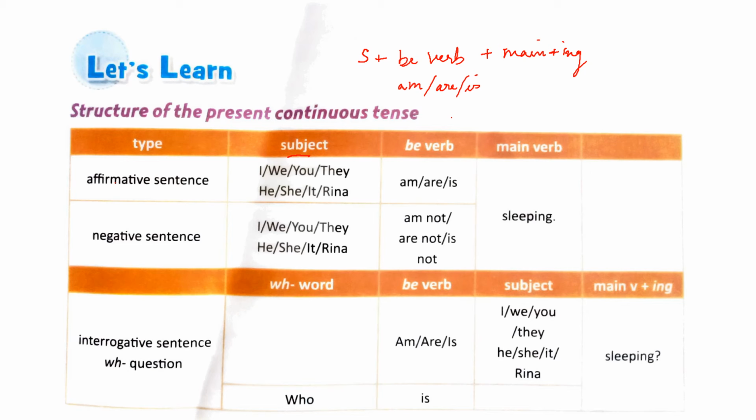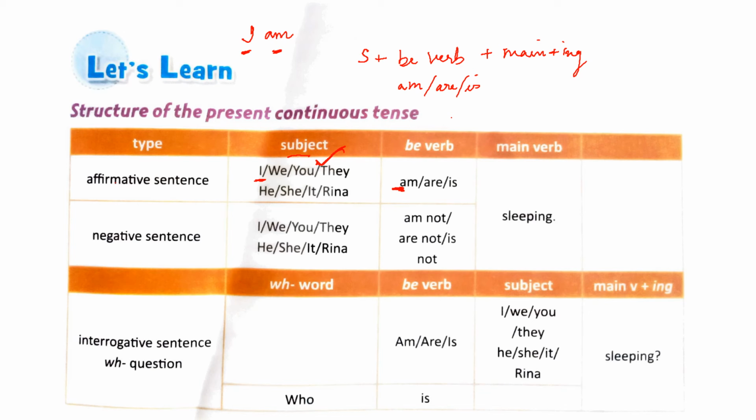Now one thing you have to note is when you will use am, are, or is in the sentence. That depends on the subject used in the sentence. If the subject is I, you will use am. This is special for I. With I you always use am. So I am sleeping is the correct one. You will never say I are sleeping or I is sleeping. It is incorrect. I am sleeping, I am working.